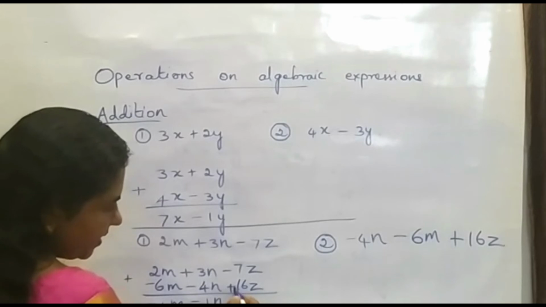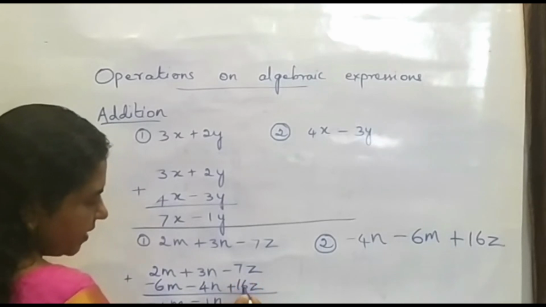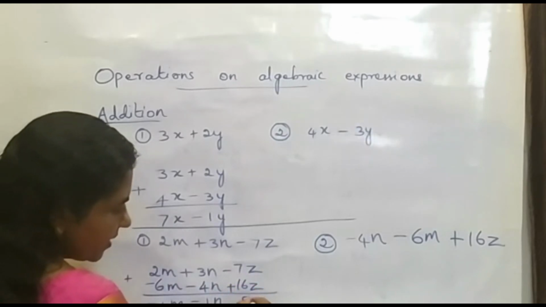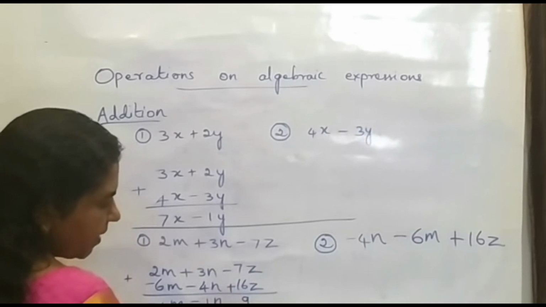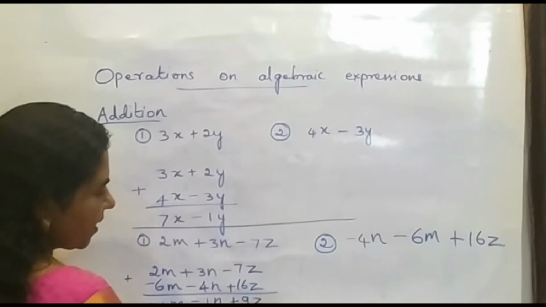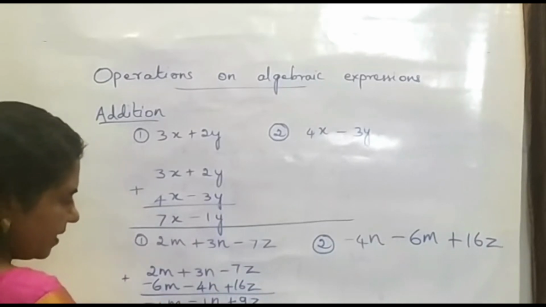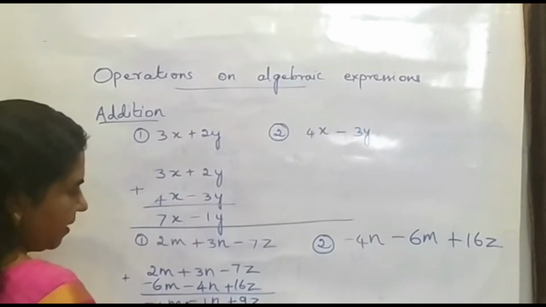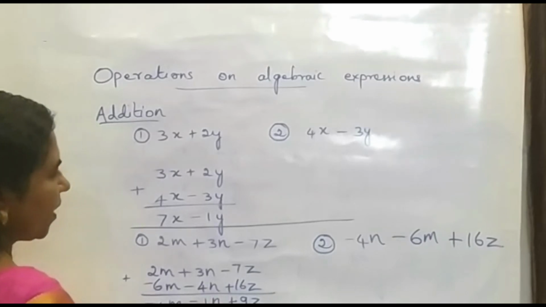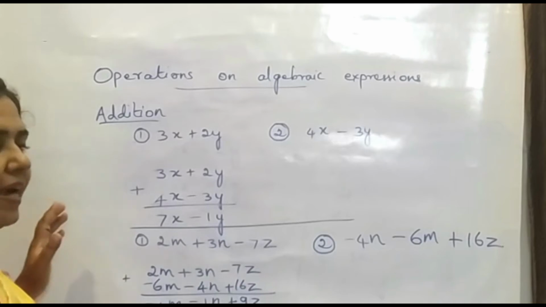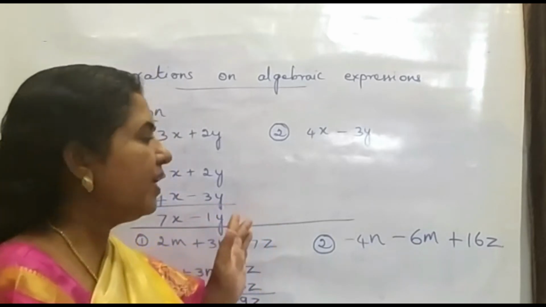And the next it is 7. Here it is 16. So minus and plus. So first find out the difference. It is 9 and the bigger number has plus sign. So it is plus. So it becomes 9z. So now this is the answer. Here there is no necessity to write this one. It can be written as minus n also. Okay, everything is correct only. So now this is answer. So in this way we can add compound expressions also easily.